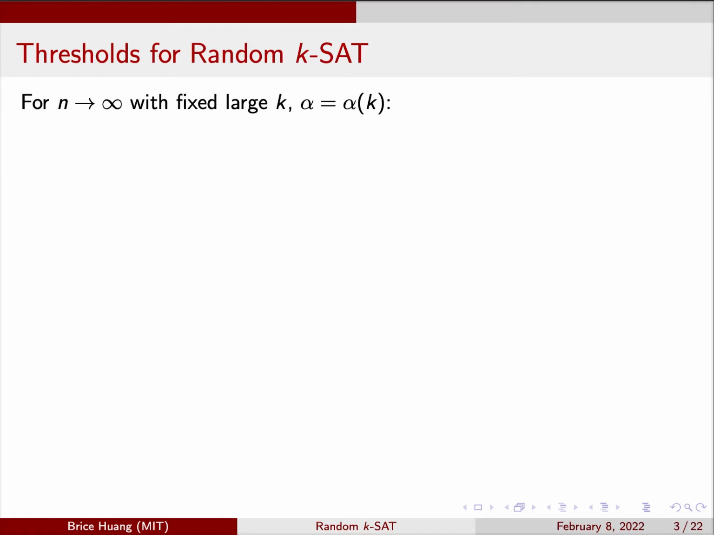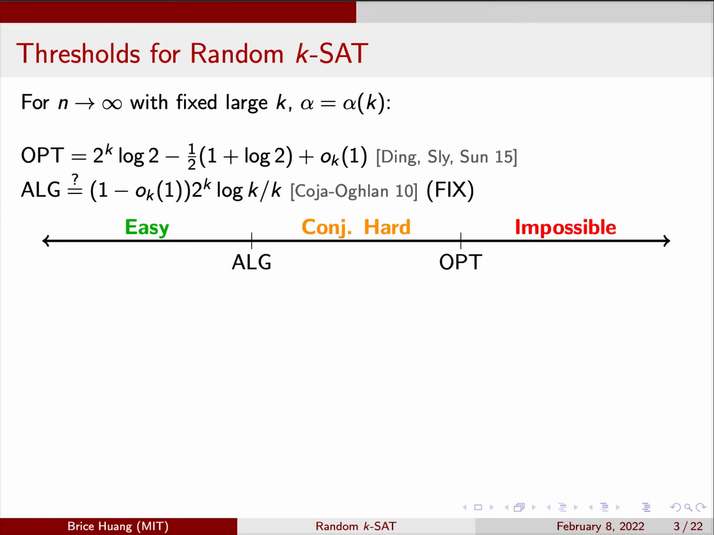We work in the following double limit. Let k be a large constant, and let the clause density alpha be a function of k. Having fixed these values, we send n to infinity. In this limit, opt is the value shown here, about 2^k log 2. Its exact value was confirmed in the landmark paper of Ding, Sly, and Sun.